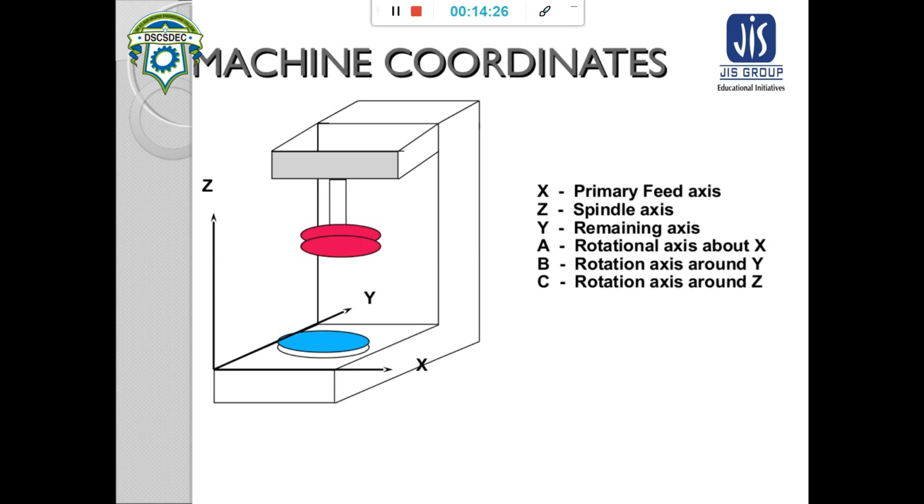So these are the machining coordinates. First, X and Y. The X axis is our primary feed axis, the Z axis is our spindle axis, the Y axis is our remaining axis, and then the A, B, C axes. A is our rotation about X, which is not shown here. B is the rotation about the Y direction, and C is our rotation about the Z direction.